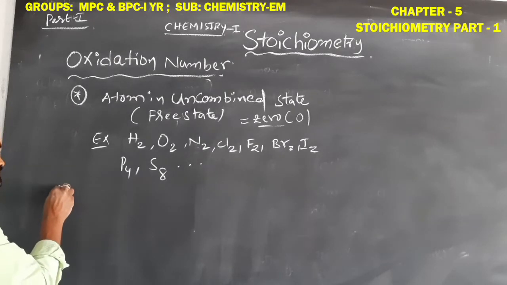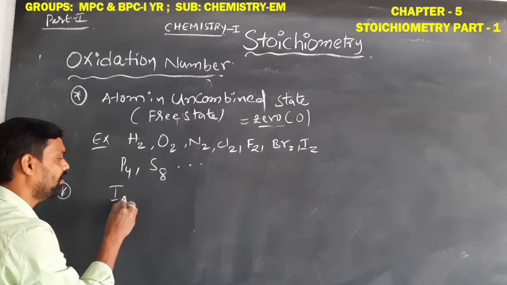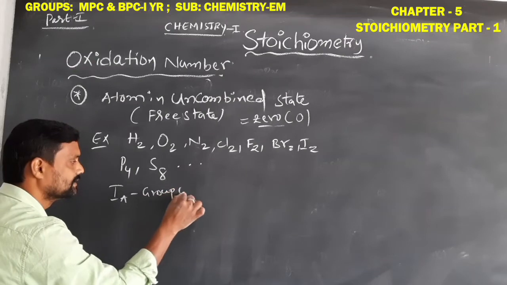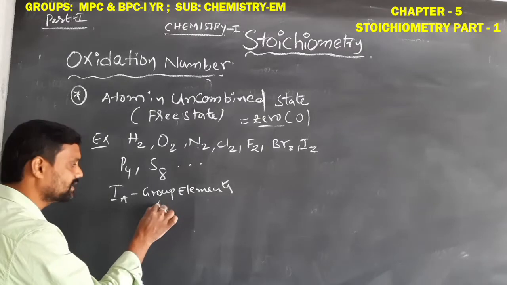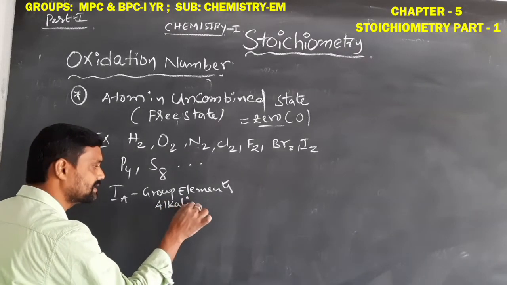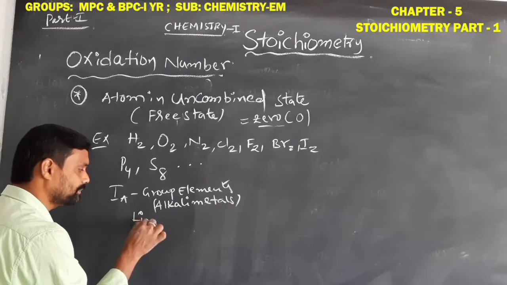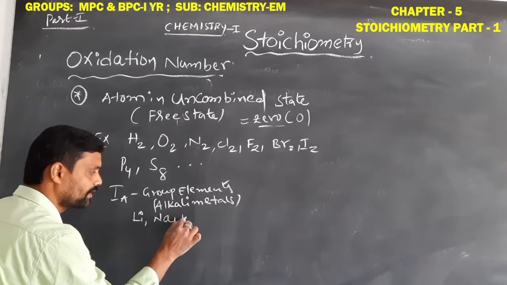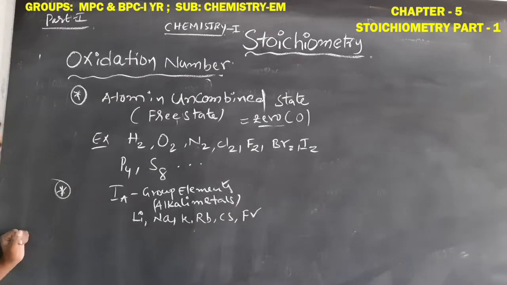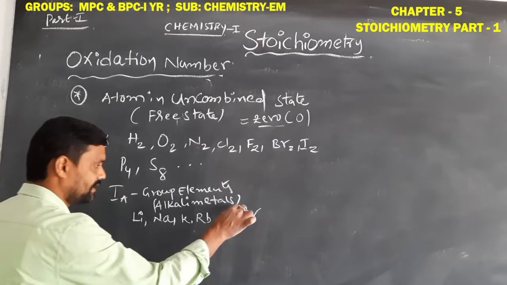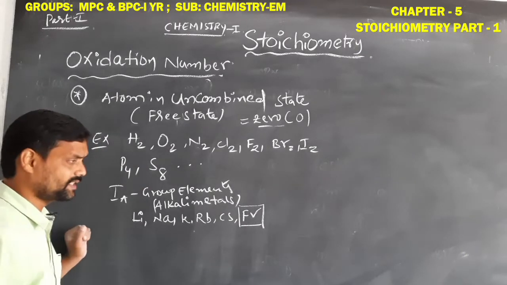Another important one is all first A group elements. What are the first A group elements? They are the alkali metals. What are the alkali metals? Lithium, sodium, potassium, rubidium, cesium and francium. Francium is the radioactive element. So, lithium, sodium, potassium, rubidium, cesium.